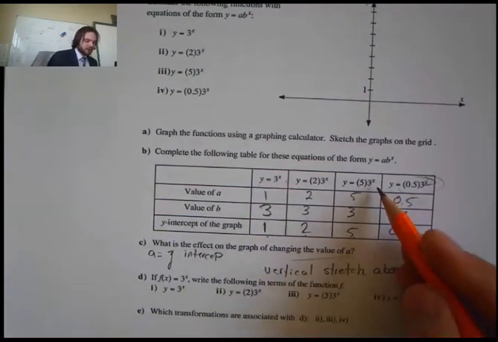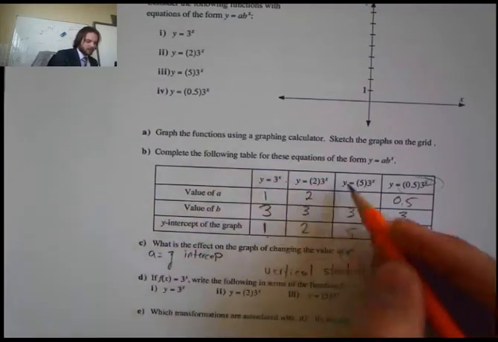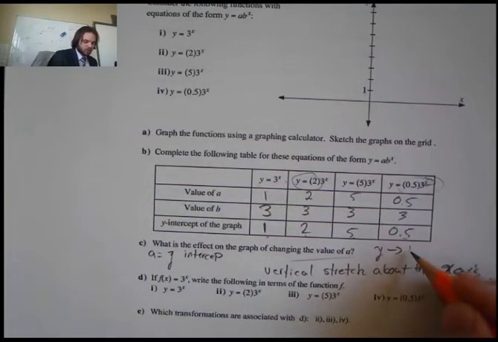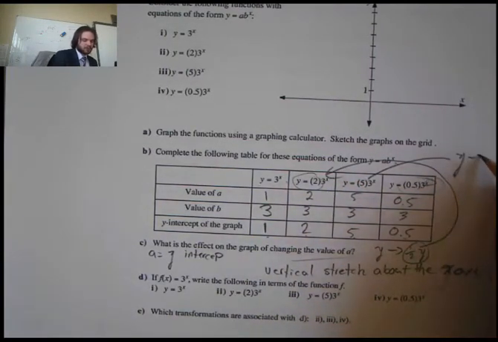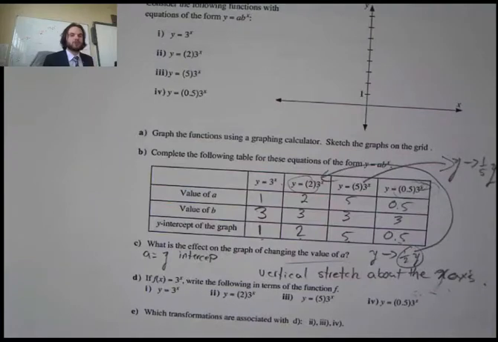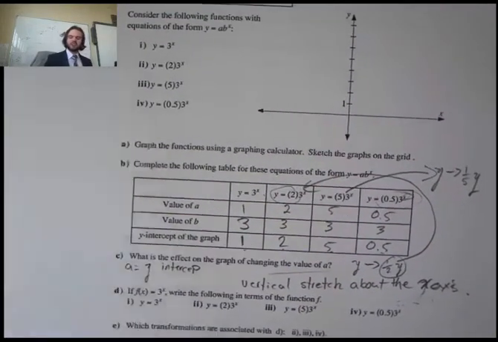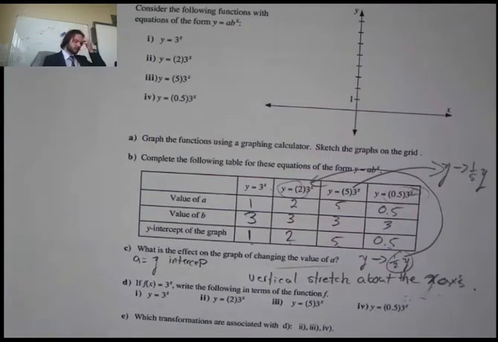Because really, if I look at this, we're replacing y with, for this one here, 1 over 2y. That's that one. This one here is y being replaced with 1 over 5y, right? So basically, we're just having vertical stretches. Okay? It kind of almost looks like sometimes we're shifting them a bit, doesn't it? Okay?